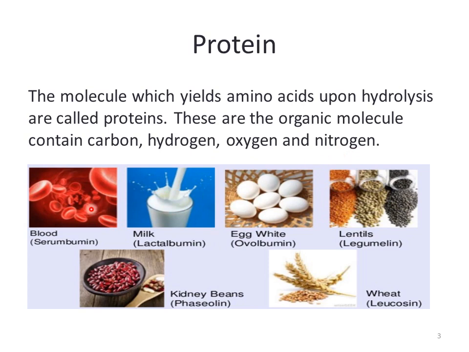Here we can see a few examples, like blood serum, since the major constituent of blood is also protein, and the proteins in milk and eggs. These are from animal origin, and blood is also. These are the lentils, wheat, and kidney bean, which are from plant sources.